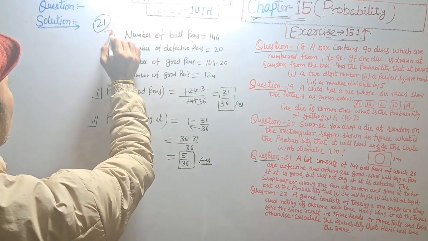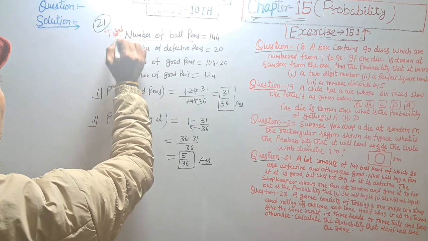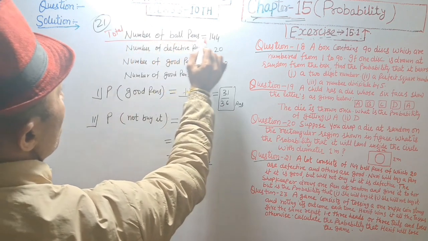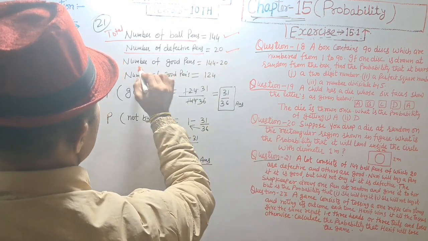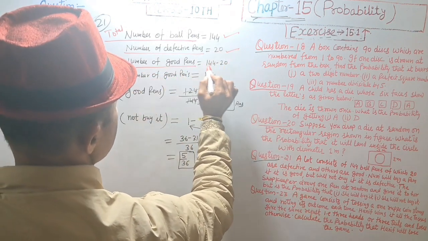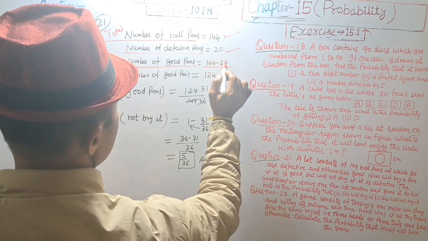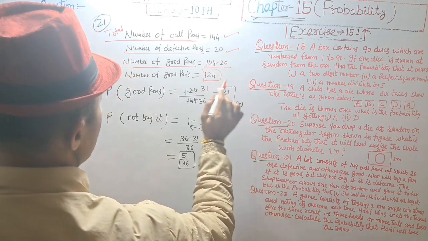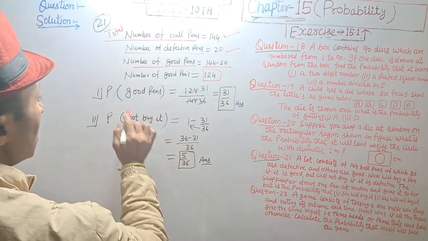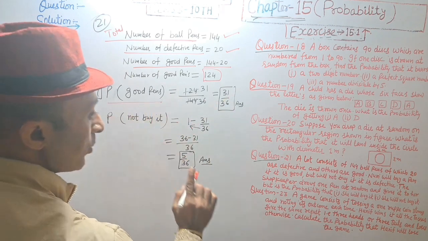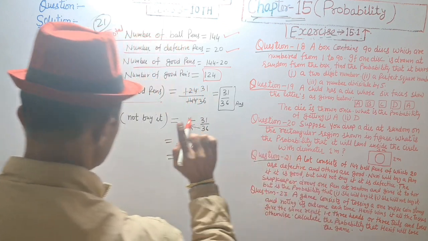Total number of ball pens is 144. Number of defective pens is 20. So number of good pens is equal to total minus 20, that will be 124. It's good pens. Number of good pens is 124, and we find the probability she will buy it, that is good pens.